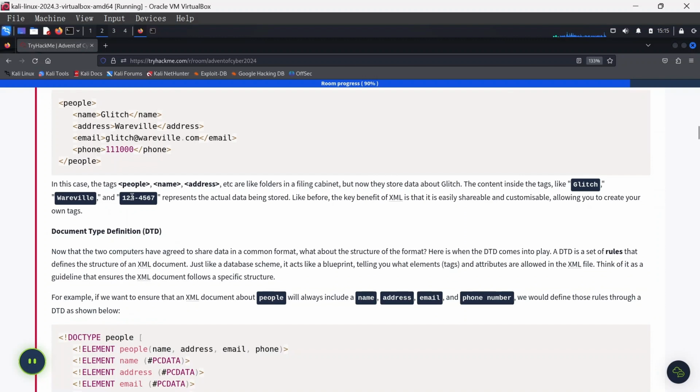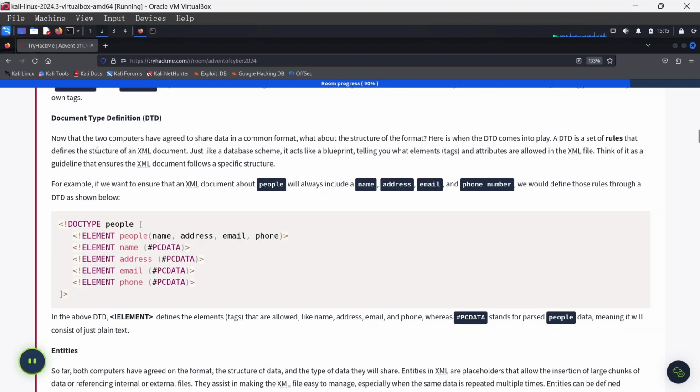In this case, the tags people, name, address are like folders in the filing cabinet, but they store data about Glitch. The content inside the tag, like Glitch, Wavell 12345678, represents the actual data being stored. The key benefit of XML is that it is easily shareable and customizable, allowing you to create your own tags. Now let's go over the document type definition.